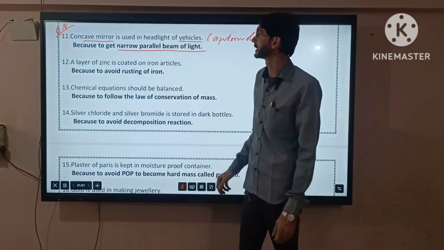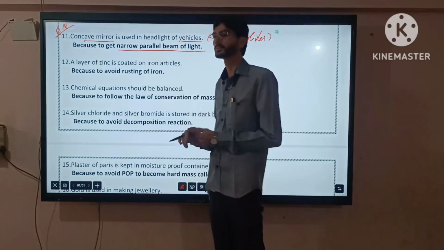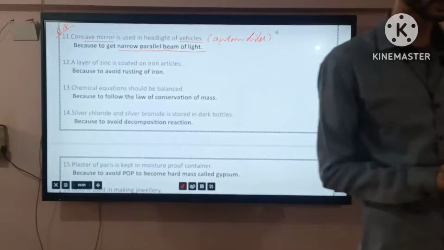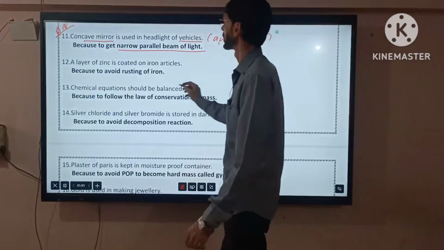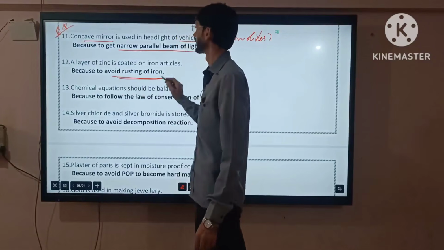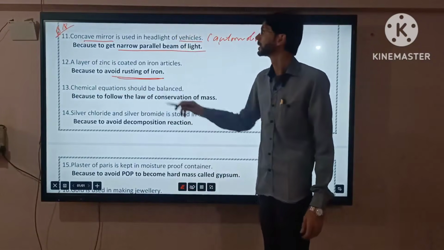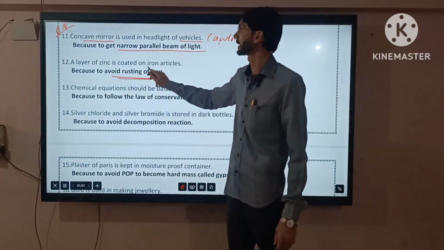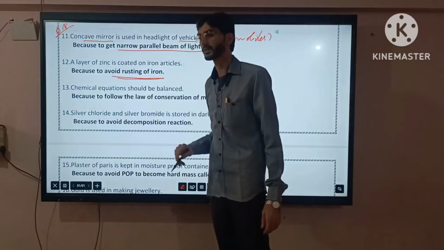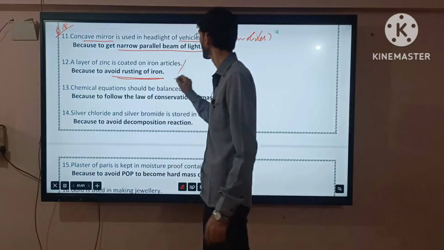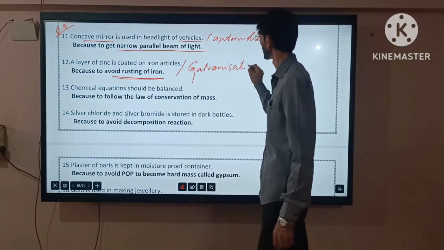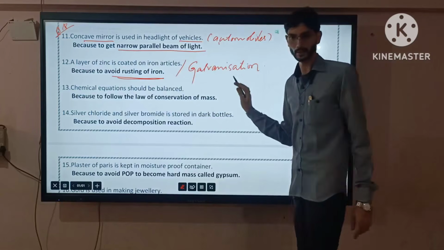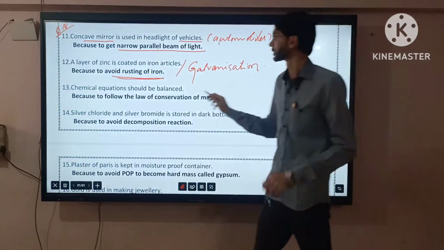A layer of zinc is coated on iron articles. A layer of zinc is coated on iron articles because to avoid rusting of iron. And that process we consider as galvanization. Okay. So next one.